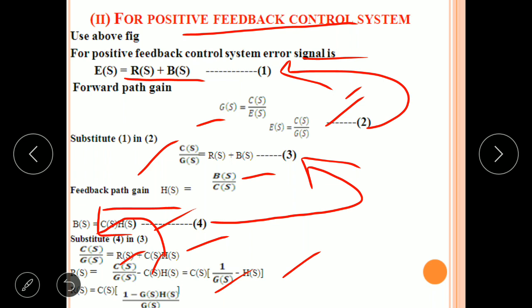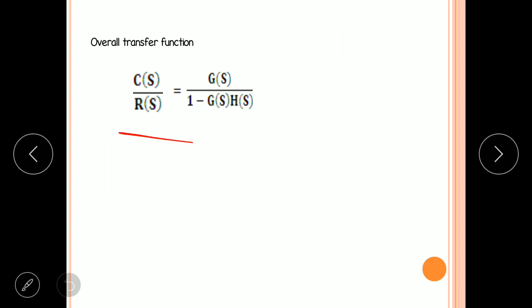So if we write down C of S by R of S from this equation, C of S by R of S equal to G of S by 1 minus G of S into H of S. This is the overall transfer function of positive feedback system.